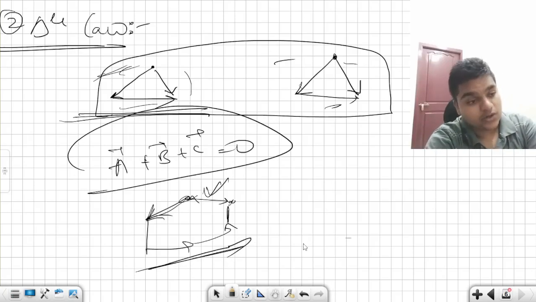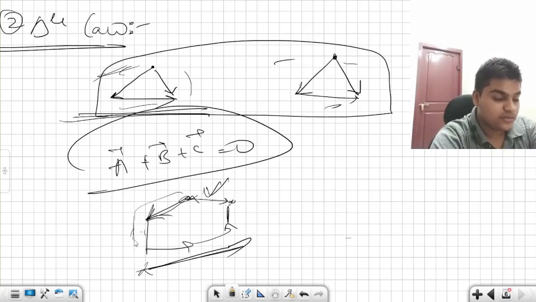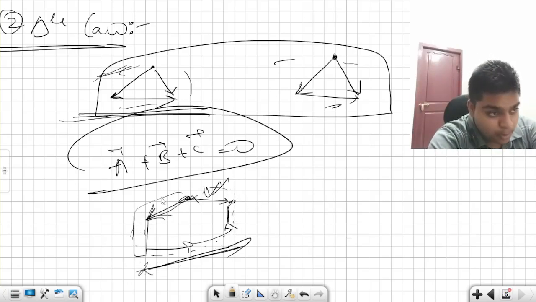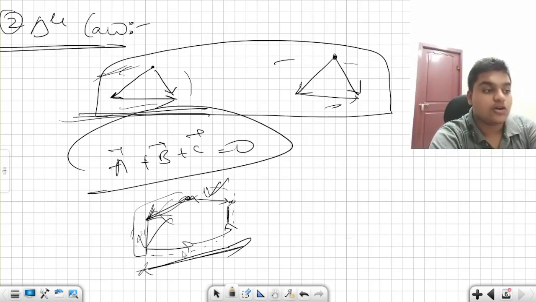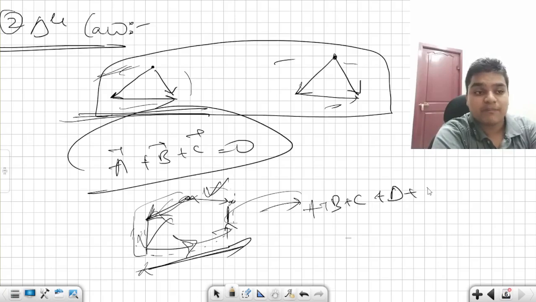If all the vectors are represented as all the sides of the polygon in a single order, then the sum between them becomes 0, the same way the triangle law states.